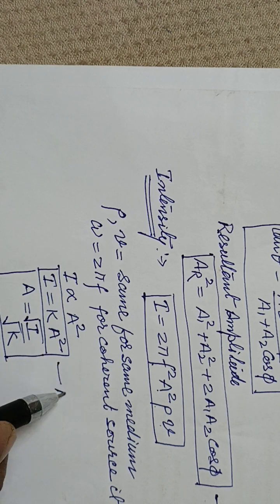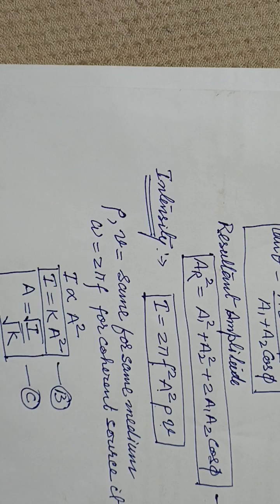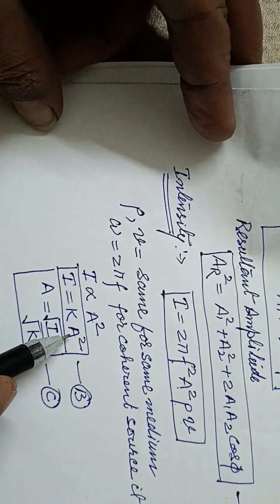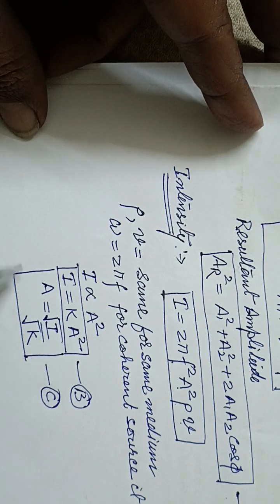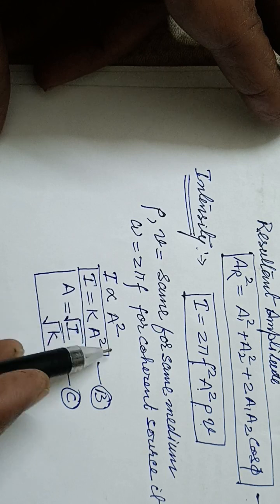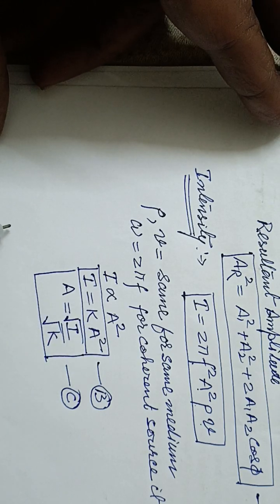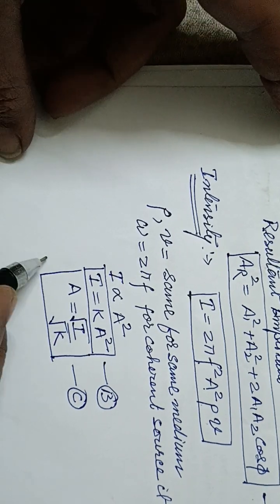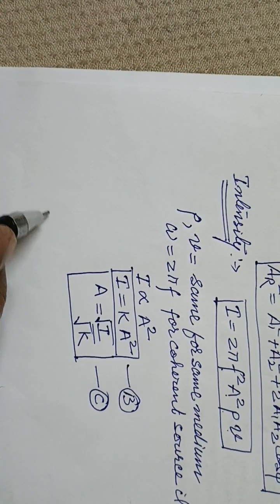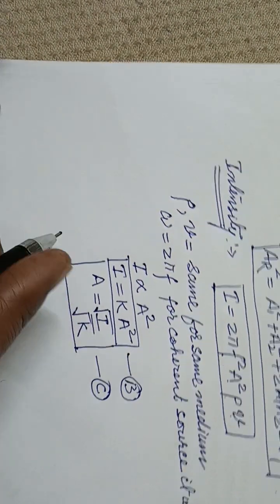So these are the other two formulas, B or C, where K is a constant, the proportionality constant. And now as we want the resultant intensity, we will use the resultant amplitude formula. The resultant amplitude, what you have seen, I have already written here.